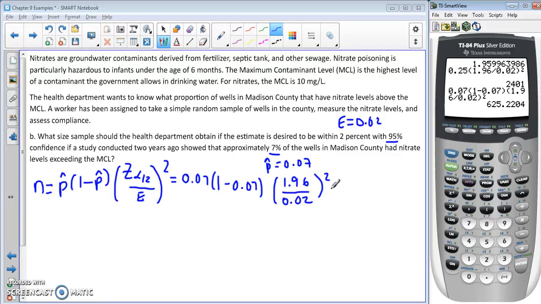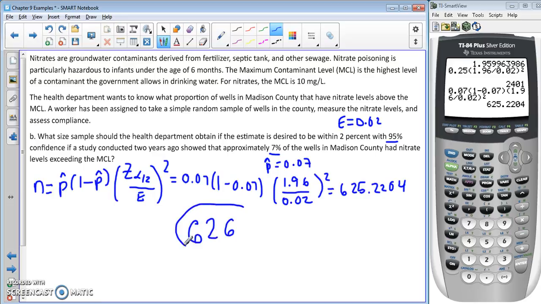So we get 625.2204. Even though if we were to round this, we would round to 625, we always round these up. Otherwise, we wouldn't be in the condition. Anytime we're working with sample sizes, we're always going to round up. So we need to sample 626 wells.